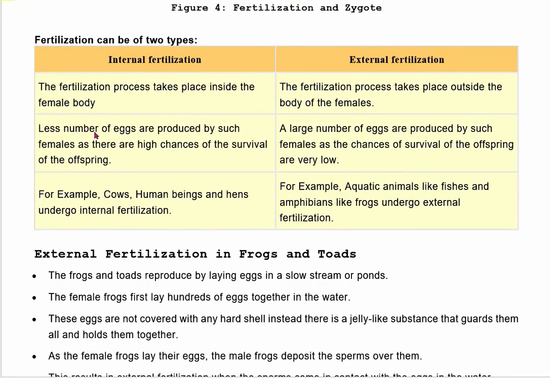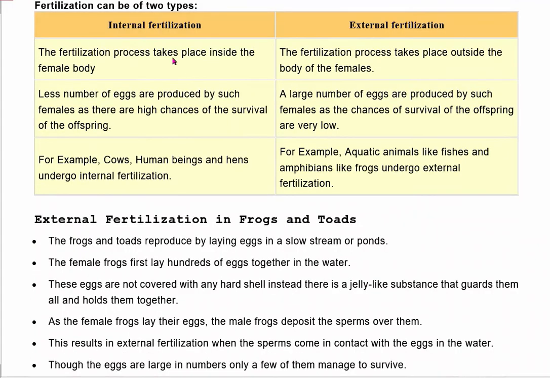In internal fertilization, fewer eggs are produced by such females as there are high chances of survival of the offspring. But in case of external fertilization, a large number of eggs are produced by such females as the chances of survival of the offspring are very low. Examples of internal fertilization: cows, human beings, ants, etc. Examples of external fertilization are aquatic animals like fishes, amphibians like frogs, etc.